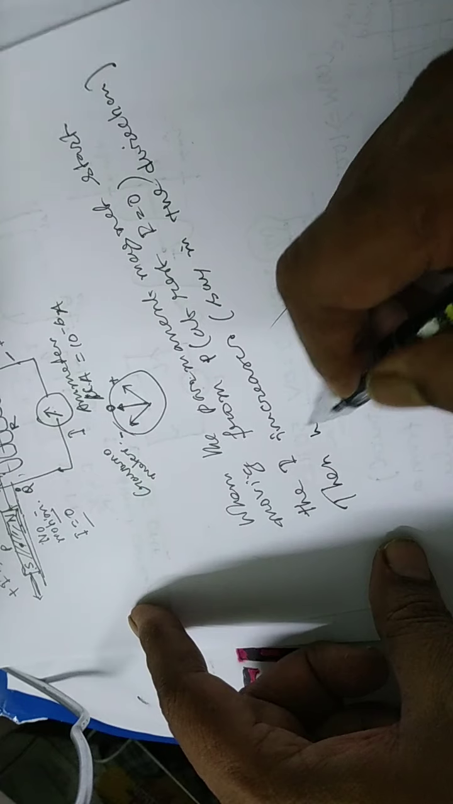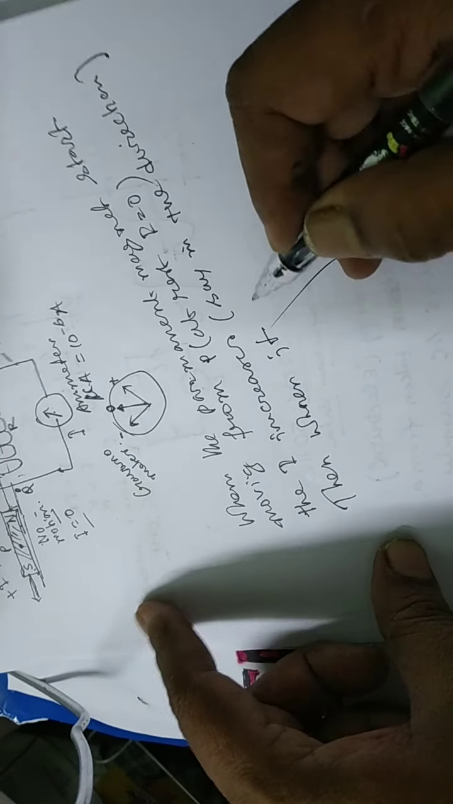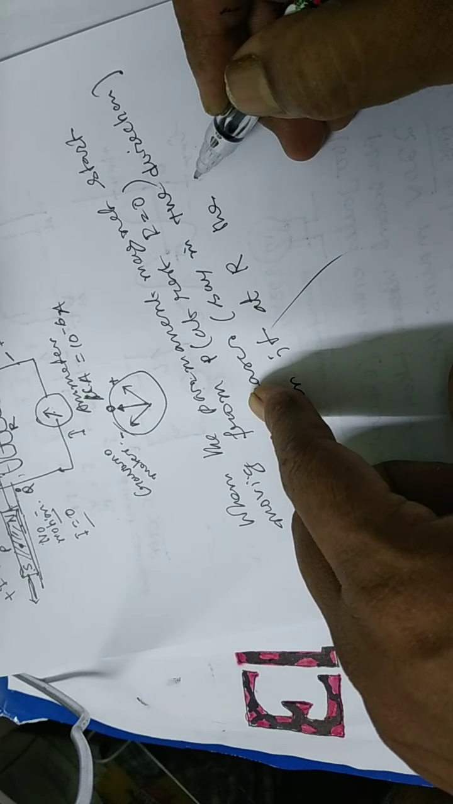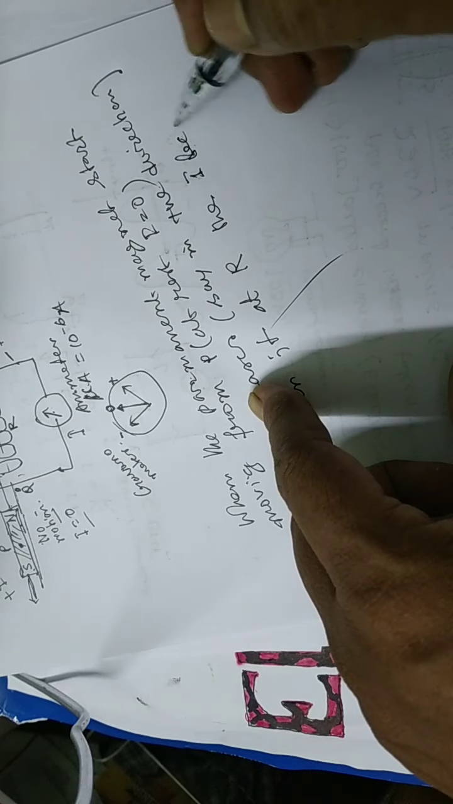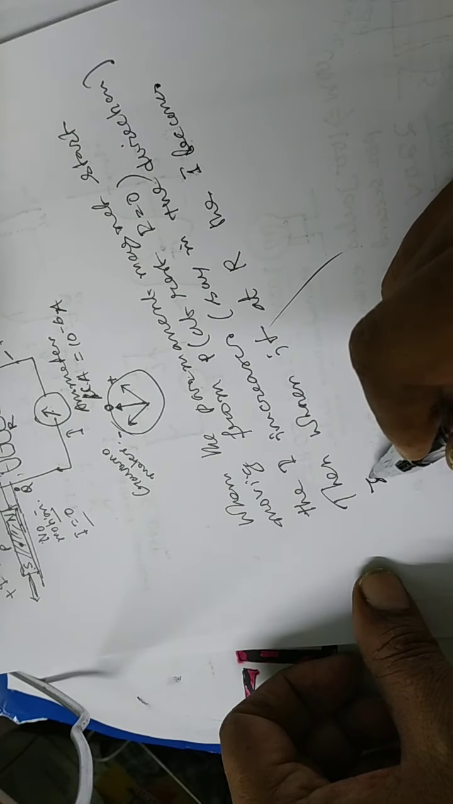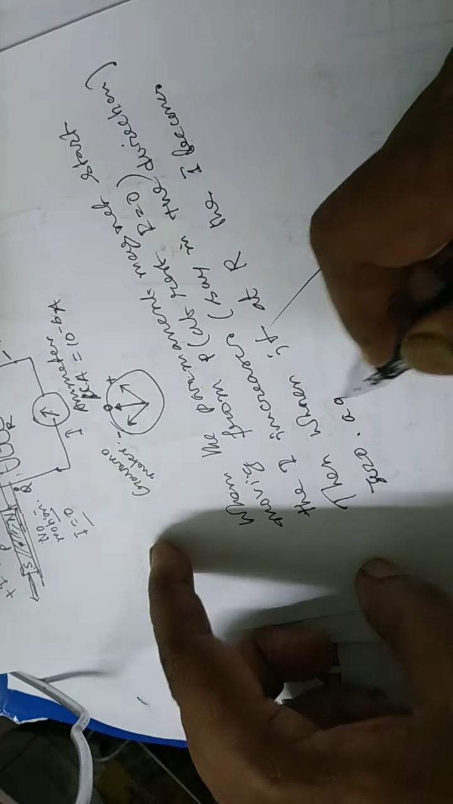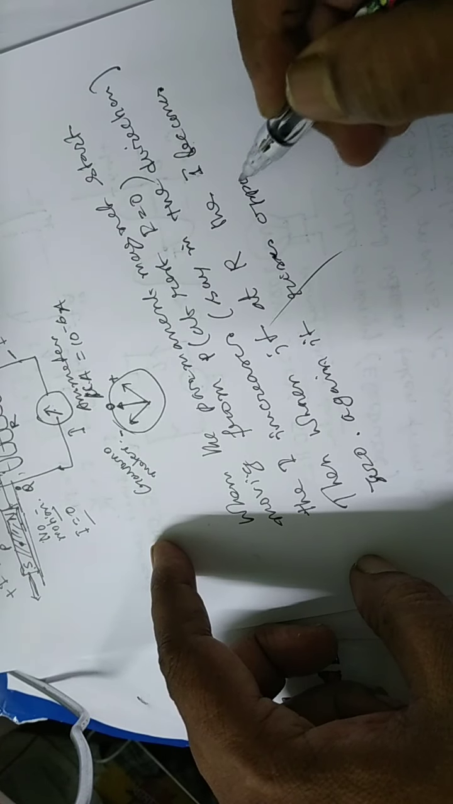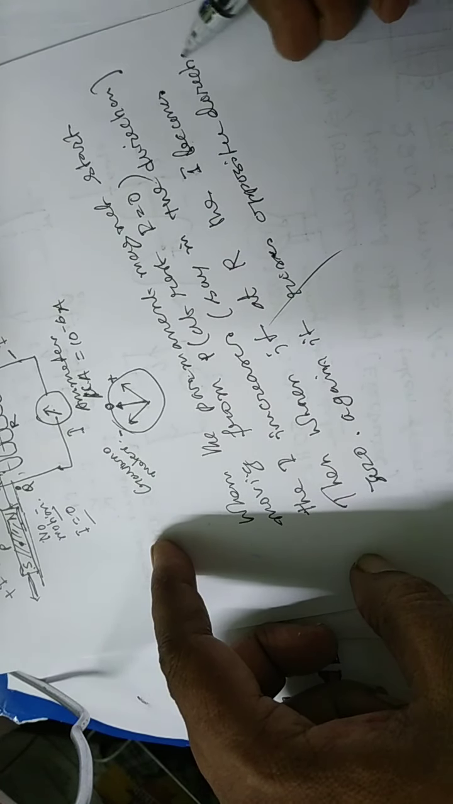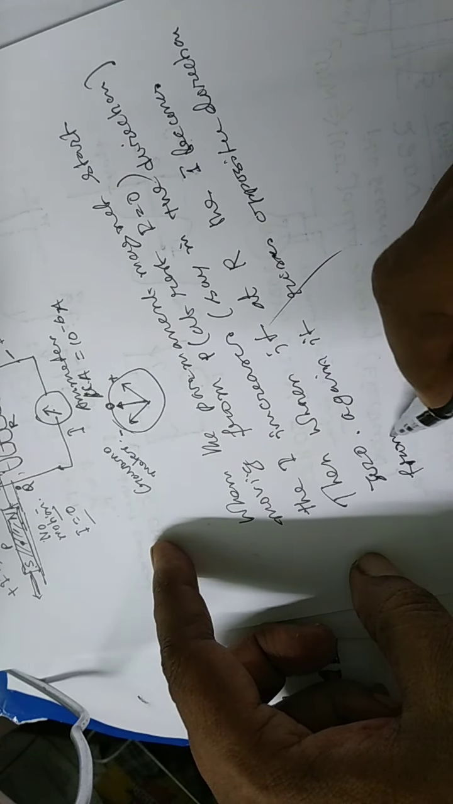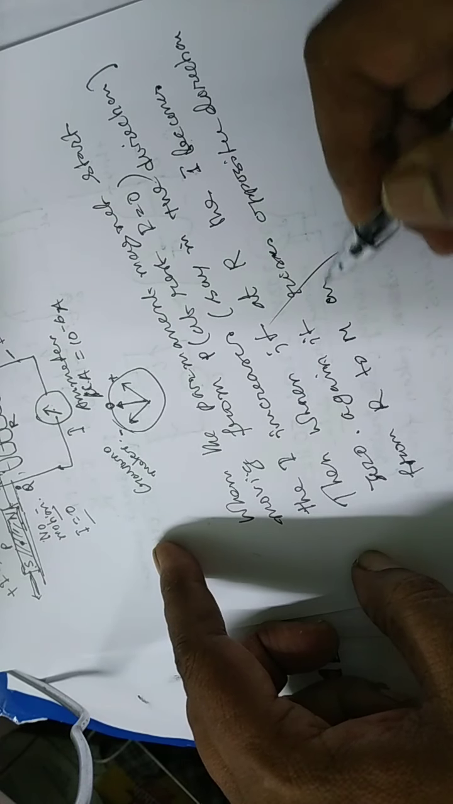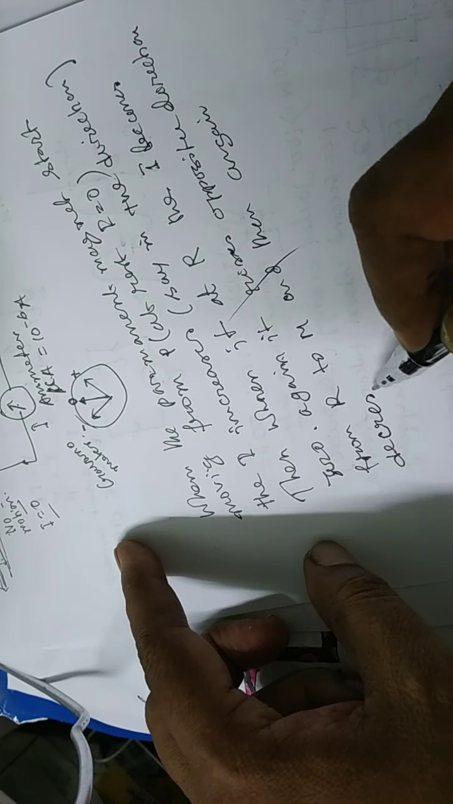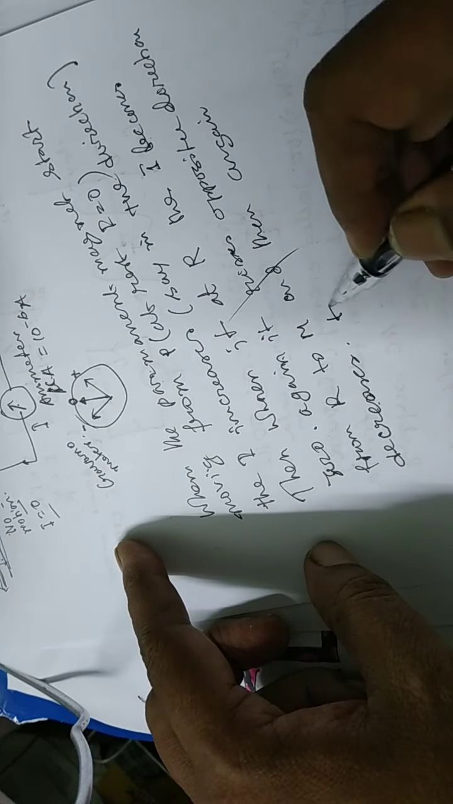Then when it is at R, I becomes 0. Again it rises in the opposite direction from R to M, and then again decreases to 0.